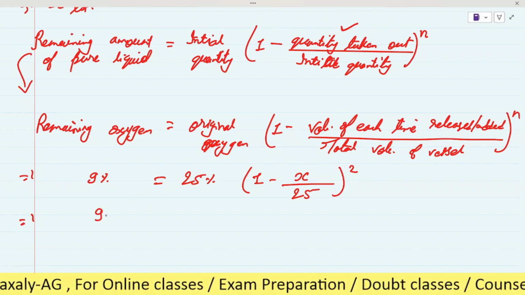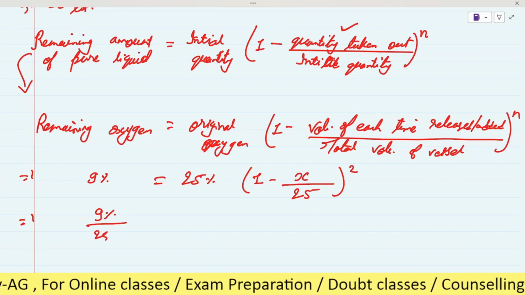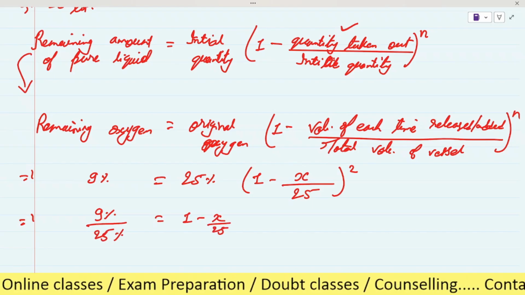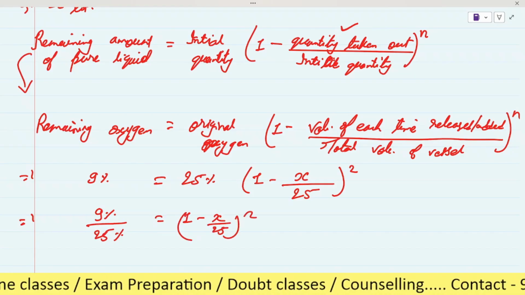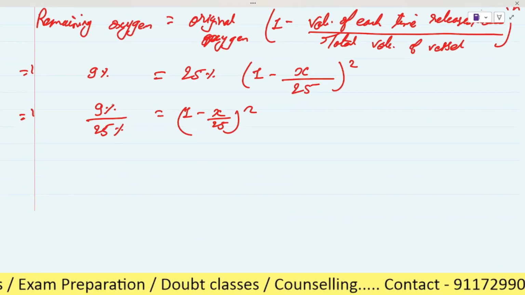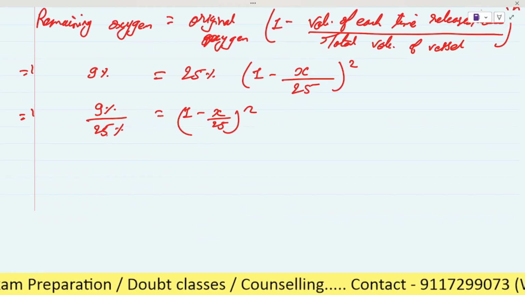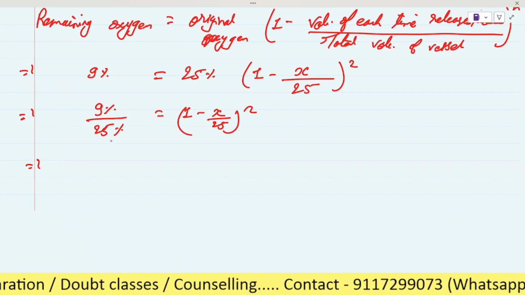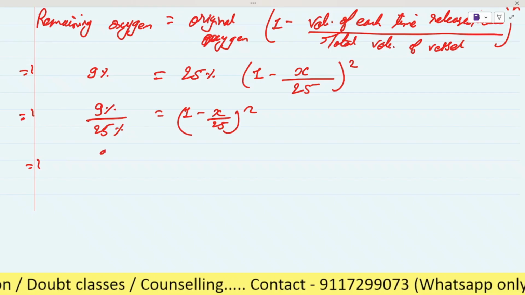Let's see here, 9% divided by 25% will be 1 minus x divided by 25 whole square. After this the percentage will be cancelled, because here we divide by 100 and here 25 divided by 100, so 100 will be cancelled. It will be directly 9 by 25.